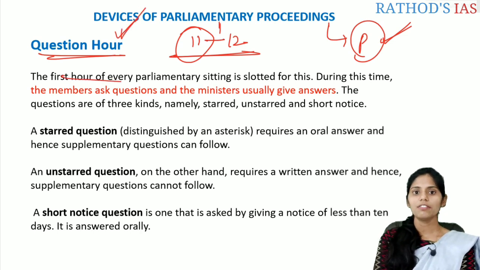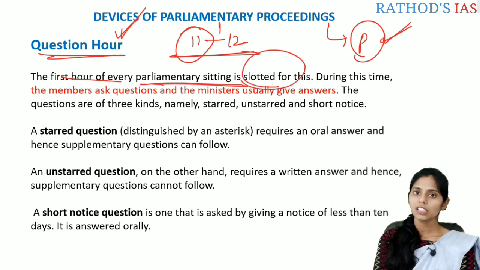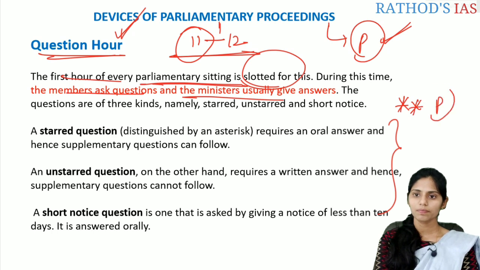The first hour of every parliamentary sitting is slotted for this, and during this time the members can ask questions and the minister usually gives the answers to these questions. And there are mainly three types of questions. They are starred questions, unstarred questions and short notice questions. So what is the difference between these three? These differences are also important regarding the prelims.